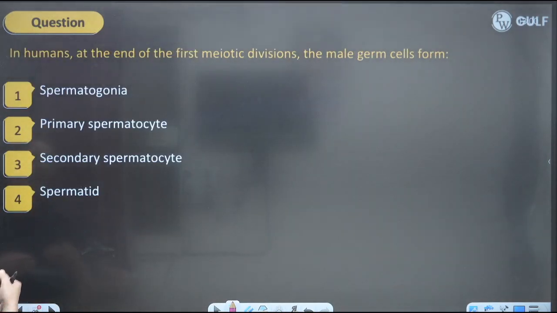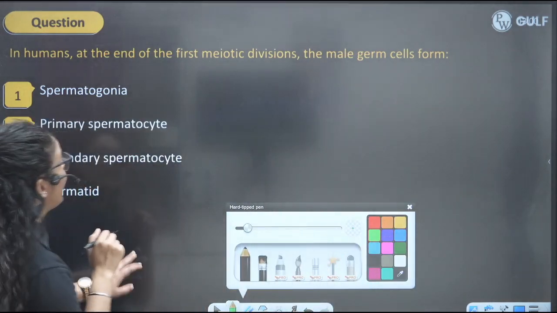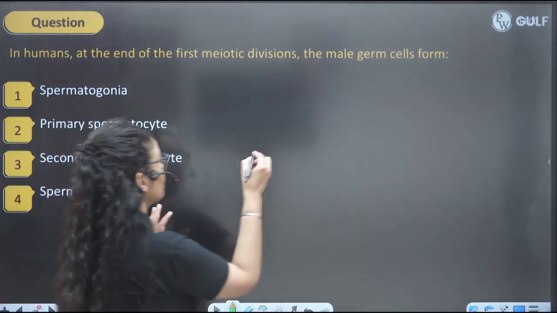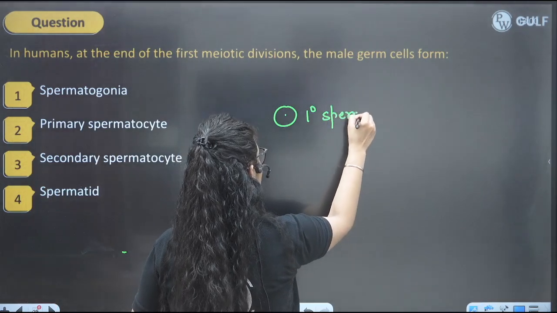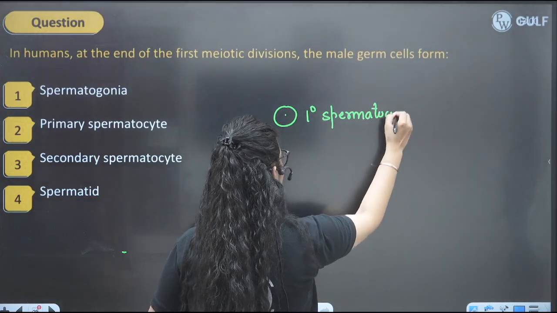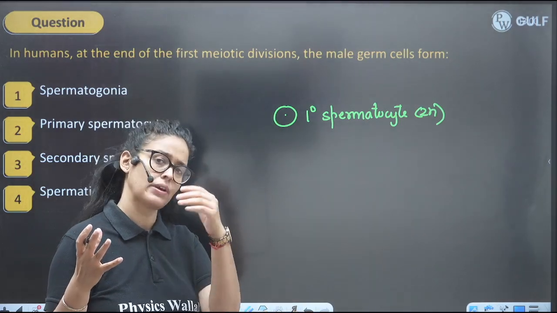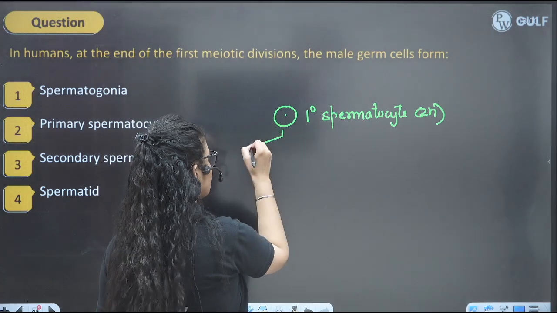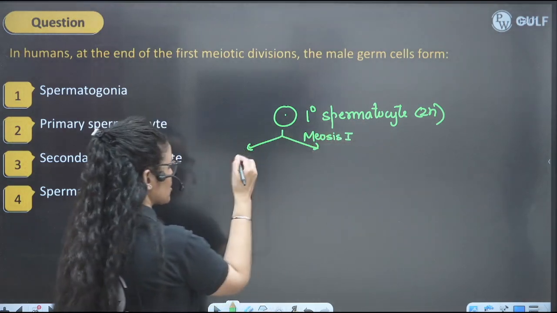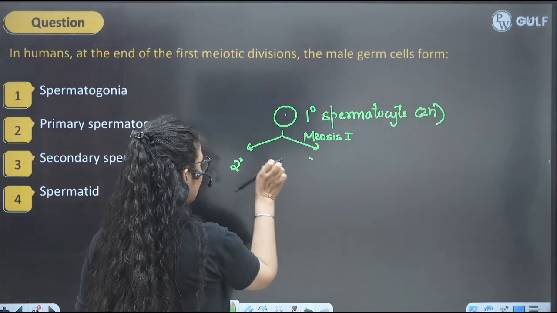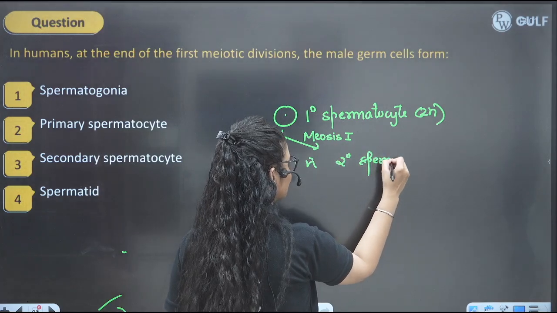In humans, at the end of first meiotic division, male germ cells are formed. So what will be the answer, kids? At the end of first meiotic division, we know that this is the primary spermatocyte. The primary spermatocyte is basically nothing but a diploid cell made from spermatogonia. When spermatogonia increase in size, they are known as primary spermatocytes, right? Now this primary spermatocyte undergoes meiosis 1, and it will be a reductional division forming the 2 haploid secondary spermatocytes.